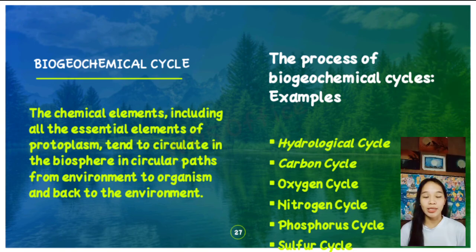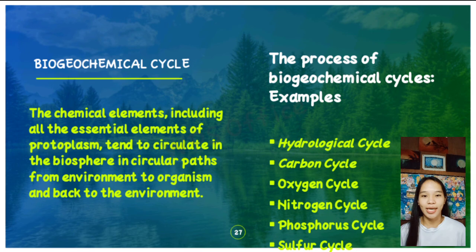The nutrient cycle includes the biochemical cycle: the chemical elements, including all the essential elements of protoplasm, move from the environment to the organism and back to the environment. The biochemical cycles consist of six examples: the hydrological cycle, carbon cycle, oxygen cycle, nitrogen cycle, phosphorus cycle, and the sulfur cycle.